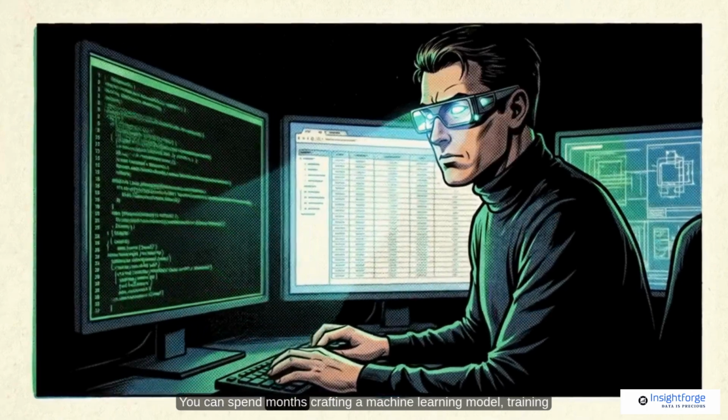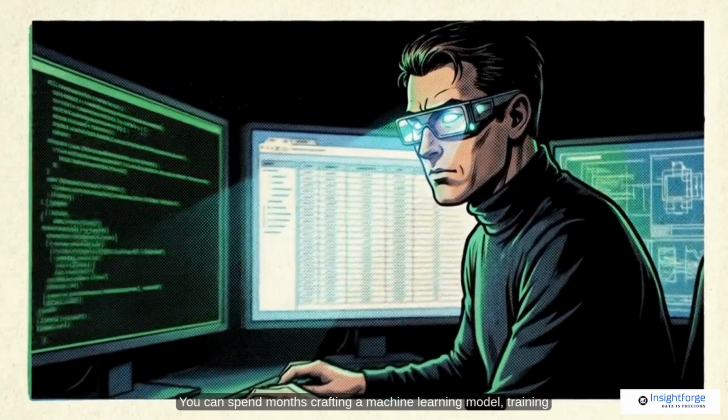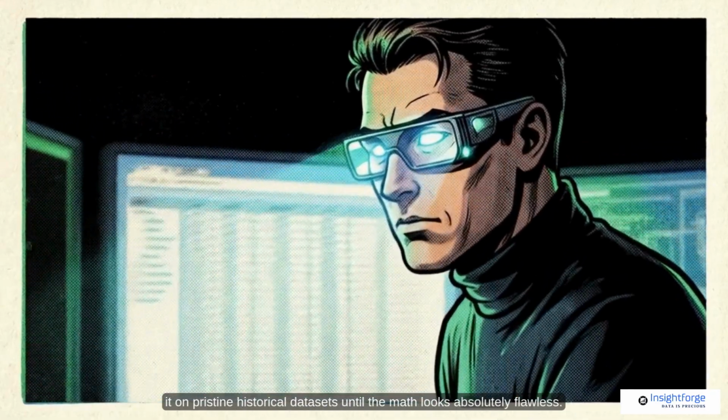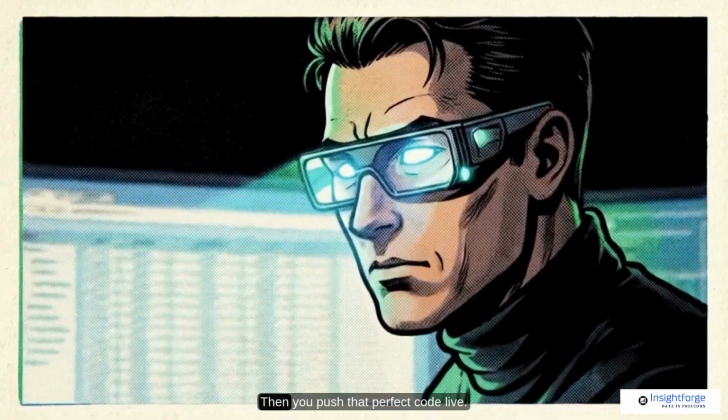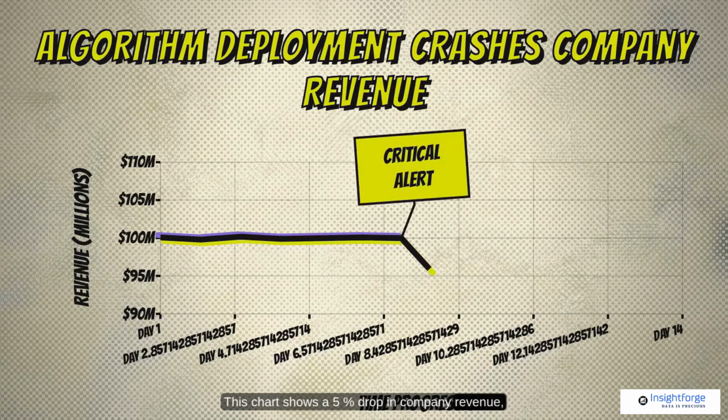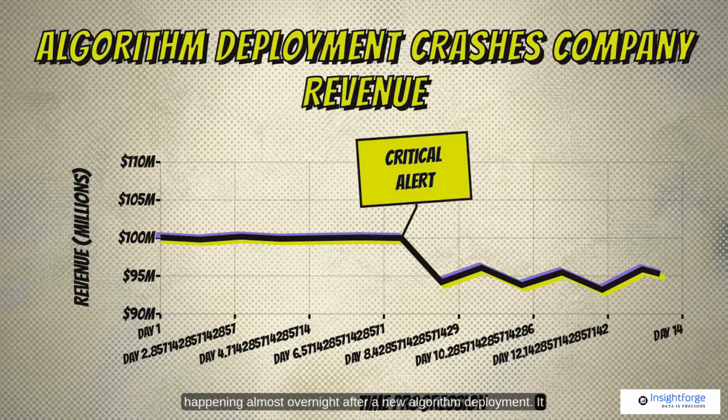You can spend months crafting a machine learning model, training it on pristine historical datasets until the math looks absolutely flawless. Then you push that perfect code live. This chart shows a 5% drop in company revenue, happening almost overnight after a new algorithm deployment. It is a nightmare scenario that plays out constantly at major tech companies.